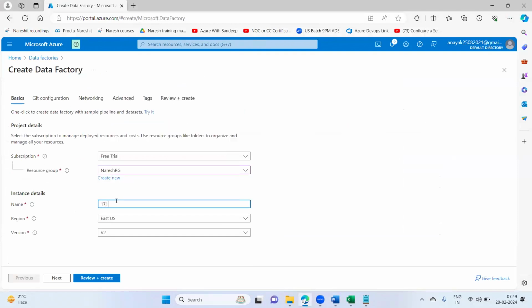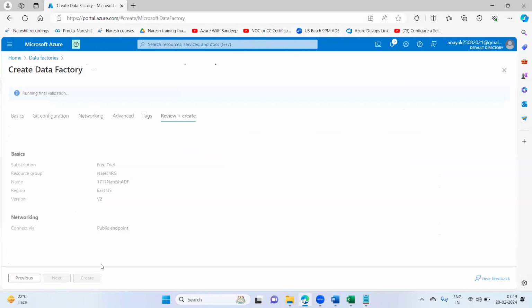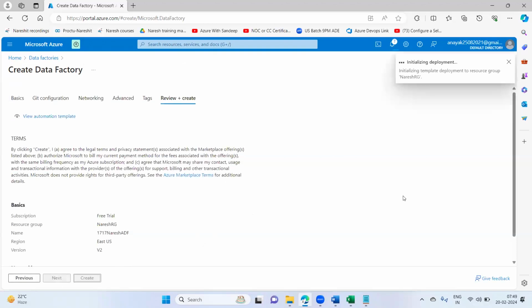I'll name it here 1717 Naresh ADF. Go ahead and create the data factory. Let the ADF get deployed.